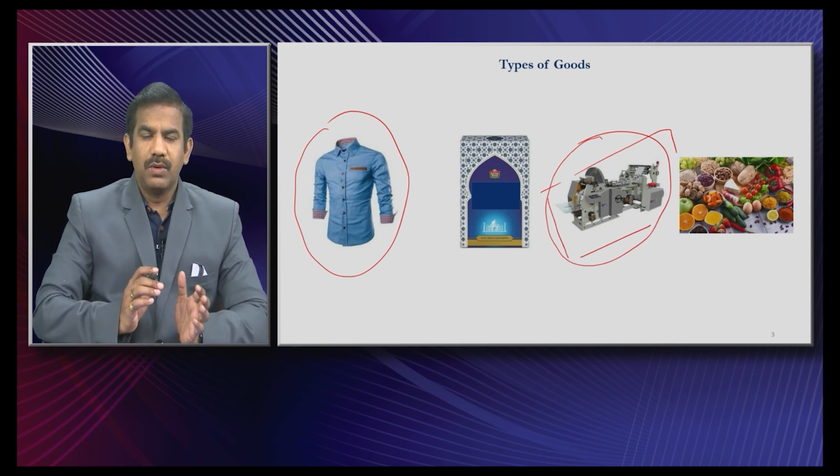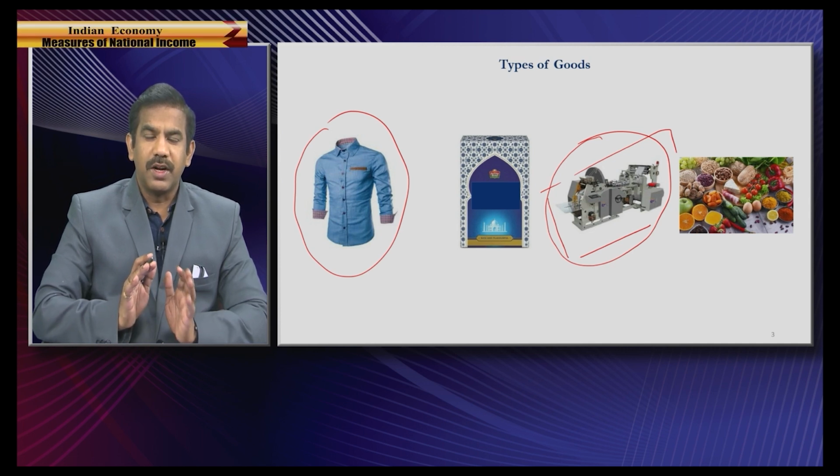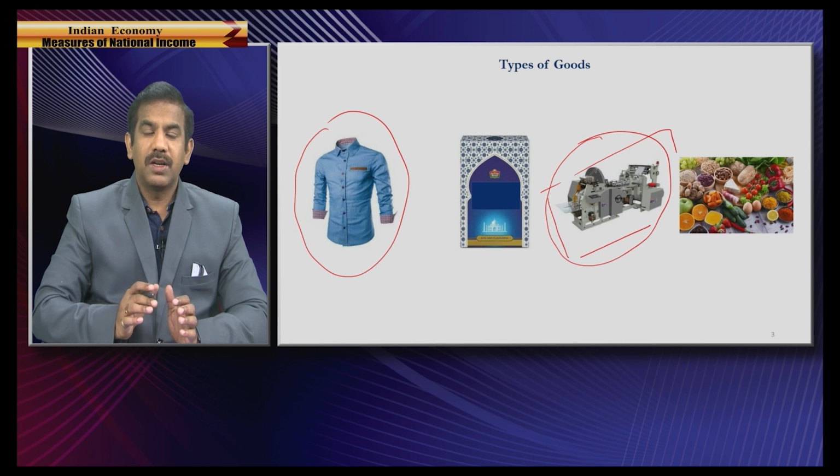So, now I think you know the difference between a finished good. A finished product is a product that has come out of the production process and is ready to be sold. A final good is the good that is meant for final consumption, or no further economic activity takes place using that particular product. And an intermediate good is a good that is used to produce any other goods and services. Consumer goods are the goods that are meant for final consumption by households like you and me. Capital goods are the goods that are used to produce any other kind of goods, either a consumer good or any kind of commodity.